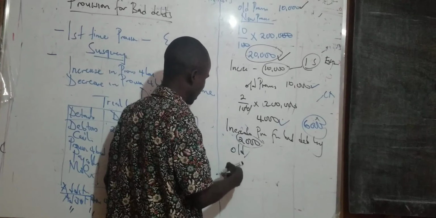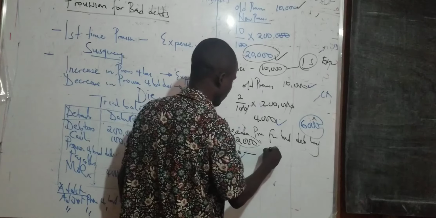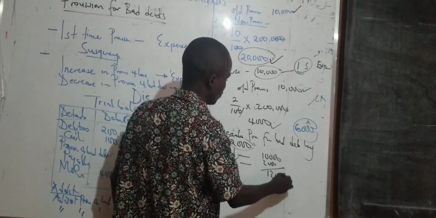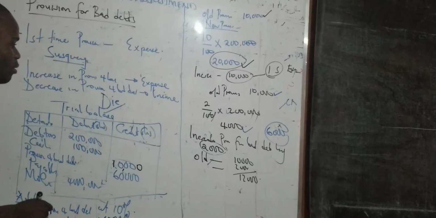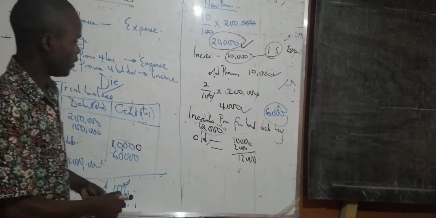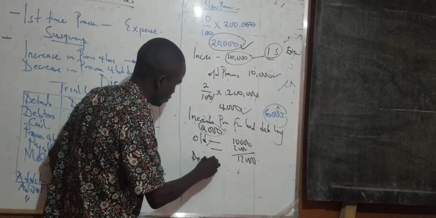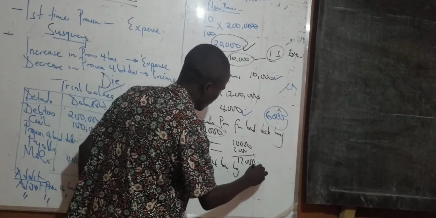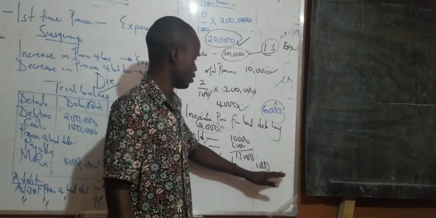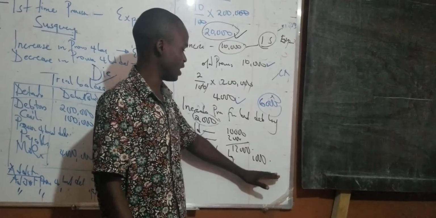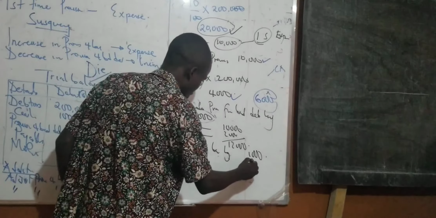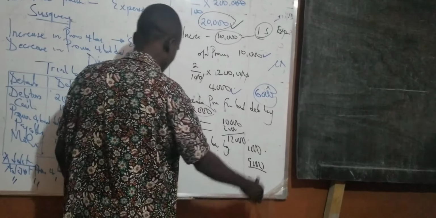Then the new provision goes in the balance sheet: the old provision of 10,000 plus the 2,000, so 12,000 goes in the balance sheet. If it was decrease provision for bad debts by maybe 1,000, this same value goes to the income statement as an income, and in the balance sheet we shall have 9,000 because we reduce to get our new value.